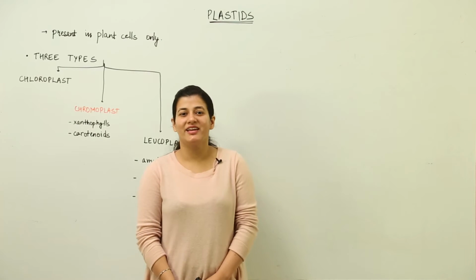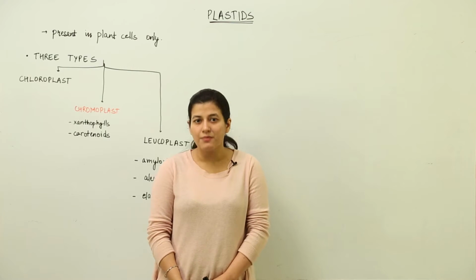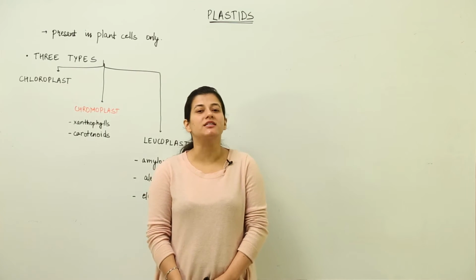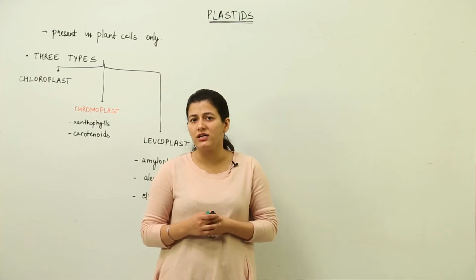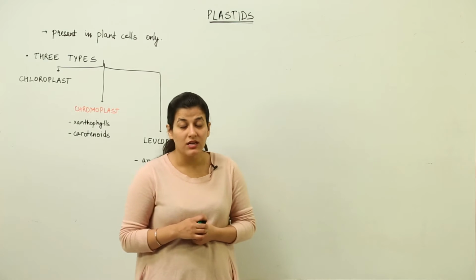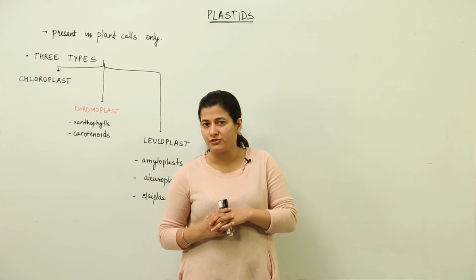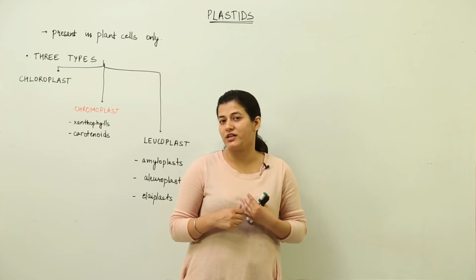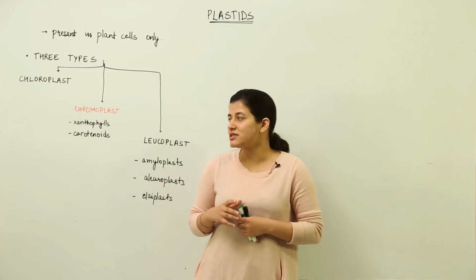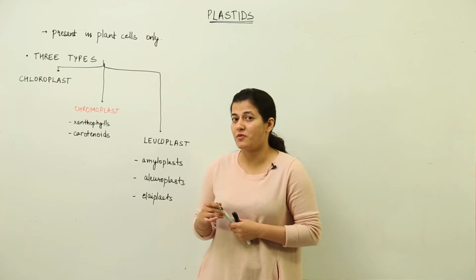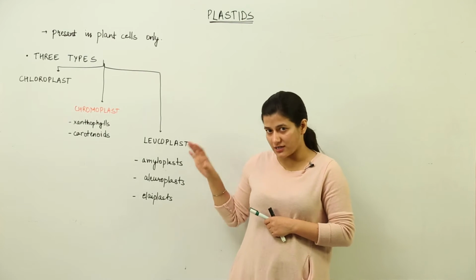Hello students. Today we discuss in this lesson the structure of plastids. Plastids is a cell organelle which is exclusive to plant cells and a few unicellular organisms like Euglena which have plant-like characteristics. So we are not going to find these cells in any other cell type which we study under cellular classification, like it won't be present in fungi, it won't be present in animal cells. So let us consider the cells in which it would be present. It would be plant cells only, and the plastids are further of three types.